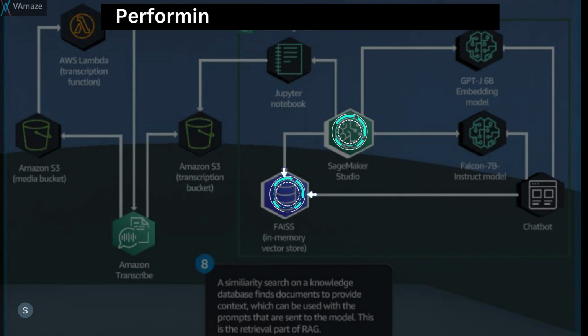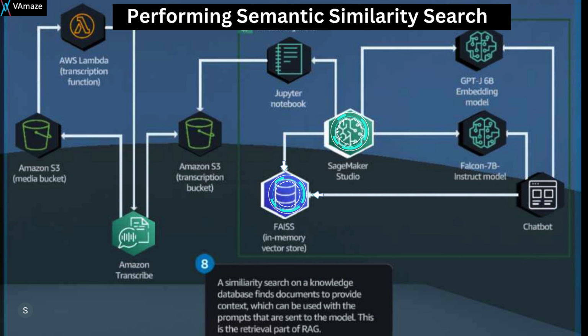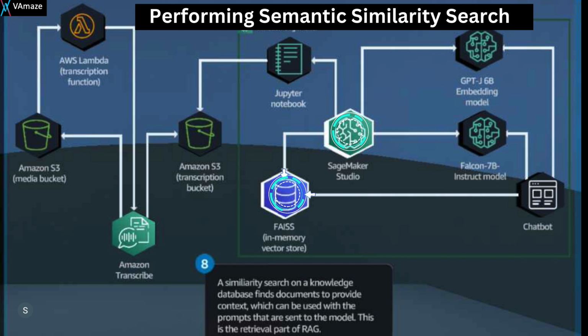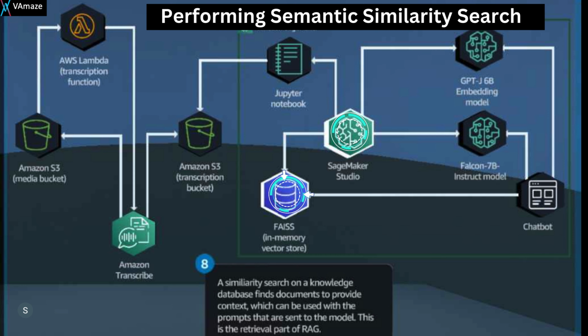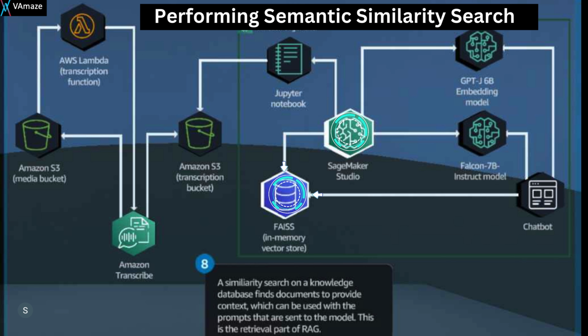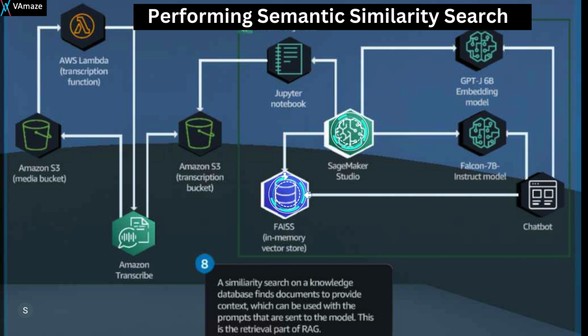Here, the focus is performing the semantic similarity search with FAISS. In the FAISS in-memory vector store, the components are the storage for the embeddings; the semantic similarity search, the process of finding documents that are similar to the user's query; and the knowledge base, the repository of transcribed text and embeddings. The solution demonstrates how to effectively utilize FAISS for semantic similarity search, improving the chatbot's ability to retrieve relevant information and provide accurate responses. By leveraging FAISS, organizations can enhance the overall performance and effectiveness of their chatbot application.